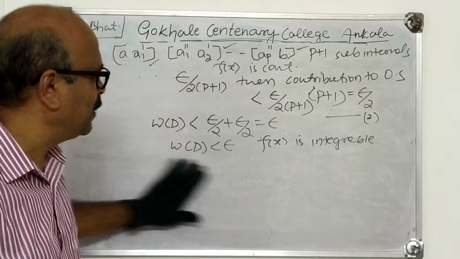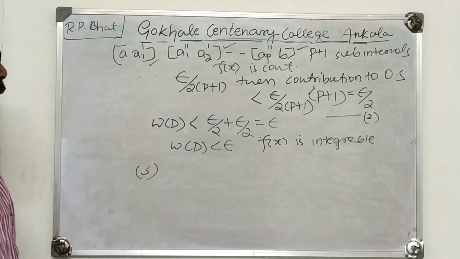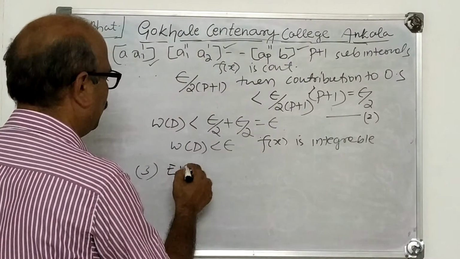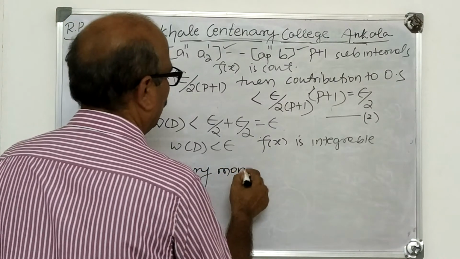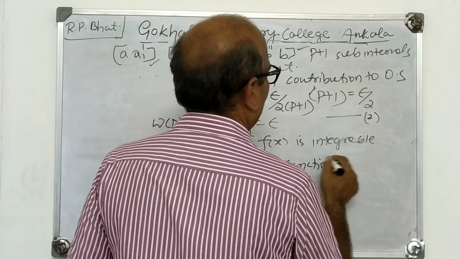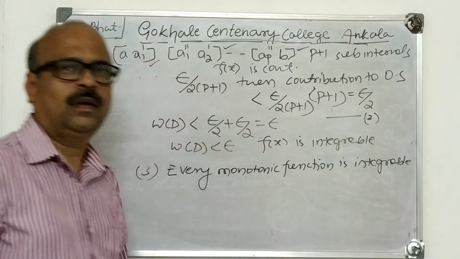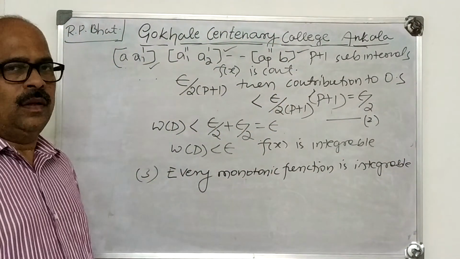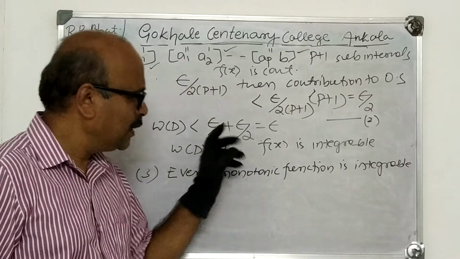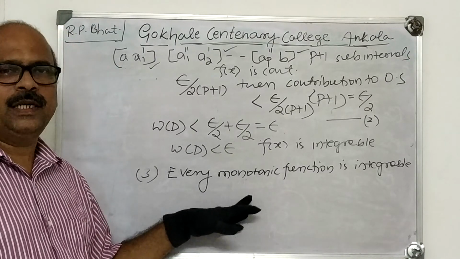So two theorems are over, and the third theorem is this: every monotonic function is integrable. Every monotonic function is integrable. This is the third one. Another theorem is left on classes of continuous functions. The proof of those two theorems I will explain in the next video.